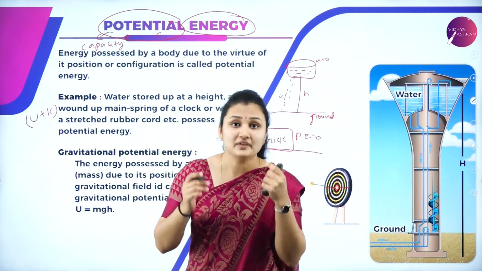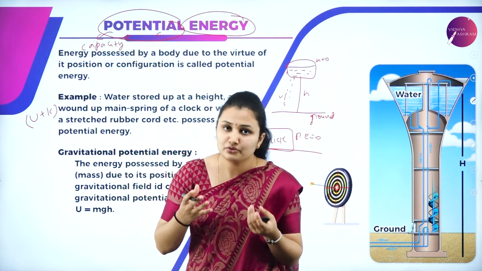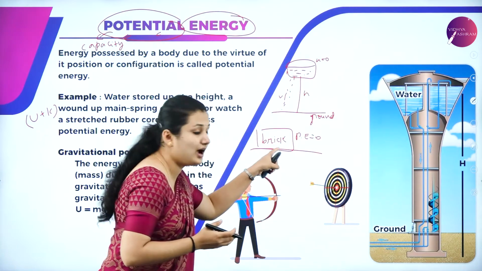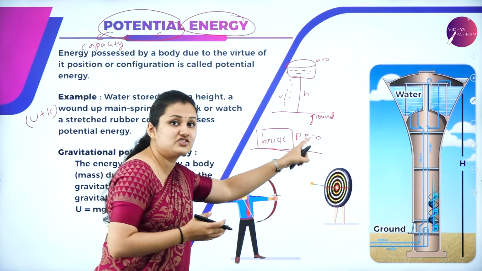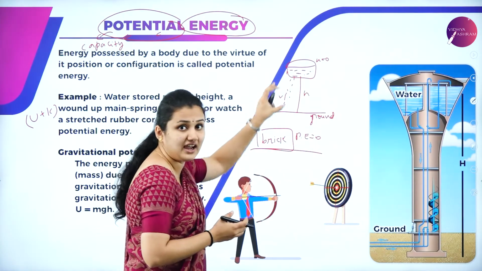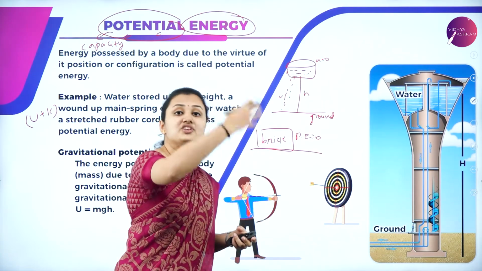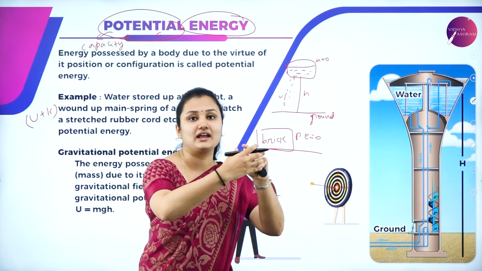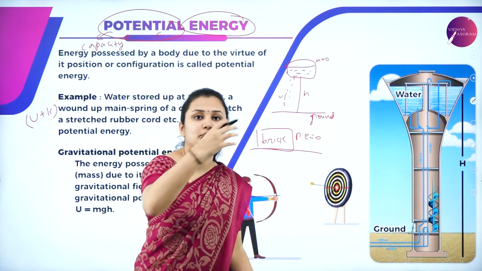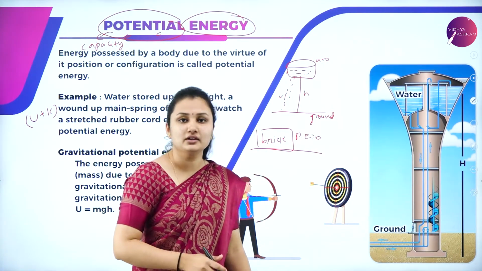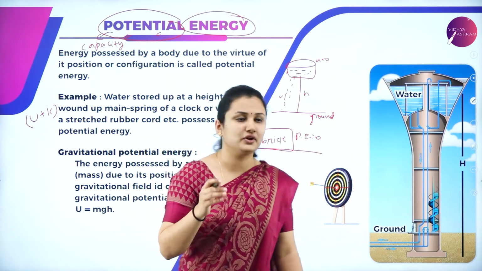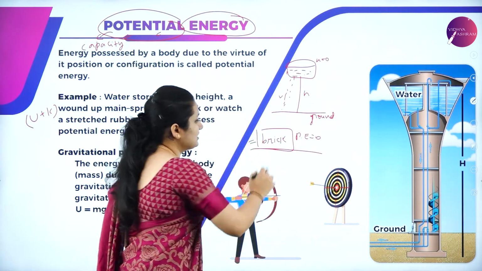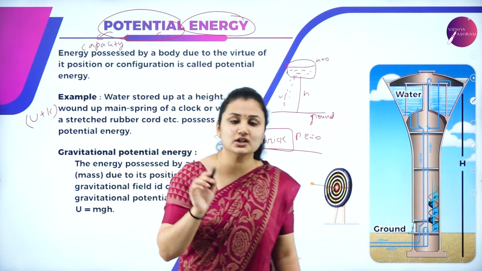A brick has a potential to hurt your feet. How? When it is on the ground, it has 0 potential energy. When I lift the brick from down to a certain height, that work is stored as potential energy, and if I leave the brick, it will hurt my feet. So the brick, when it is at rest, has potential energy 0.